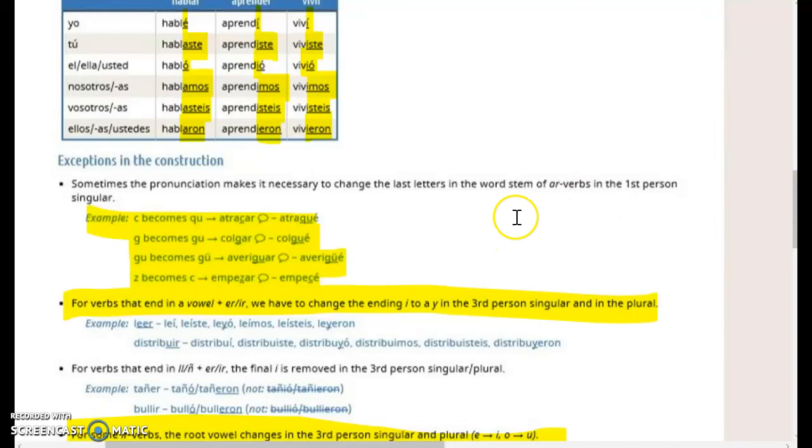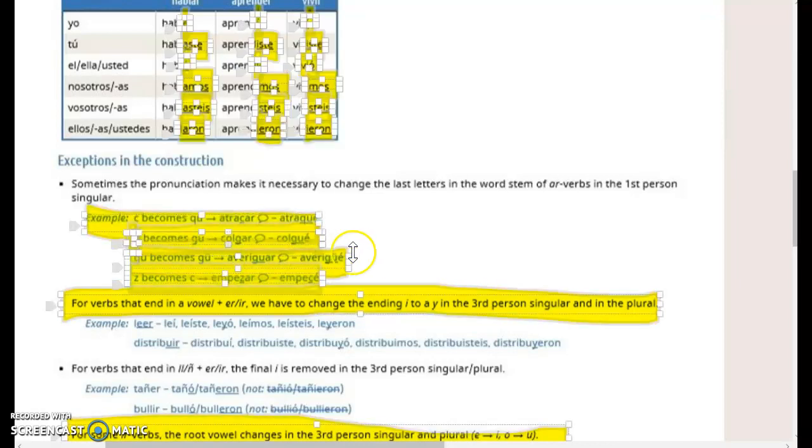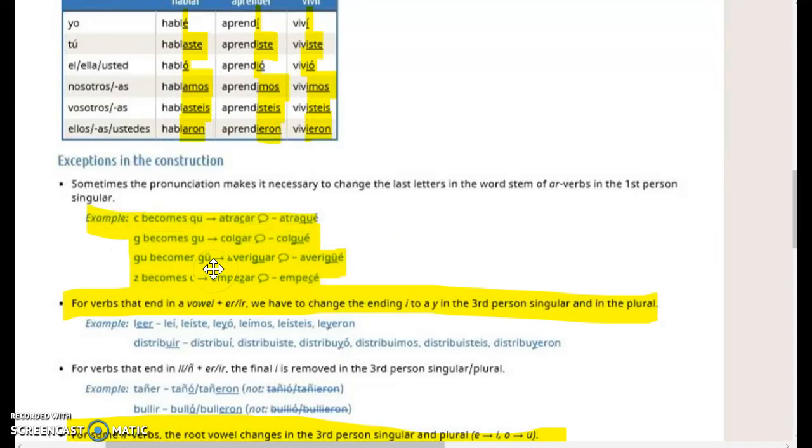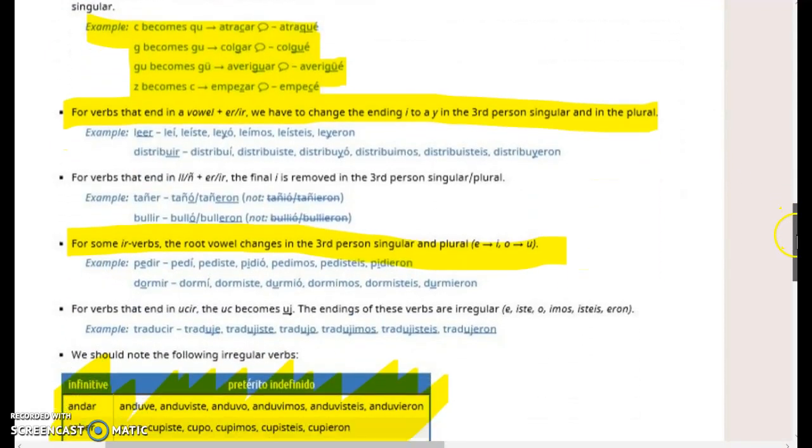There are a couple spelling changes that you need to be aware of. So we have car, gar, zar. So the C in car would become a QU. In gar, it would become a GU. And then a Z, it would become a C. Also, we have this umlaut, which is the double dots over the U, and that's for the GU to make the gua sound. So this would be like a güe, but that's a really, really infrequently used spelling change.